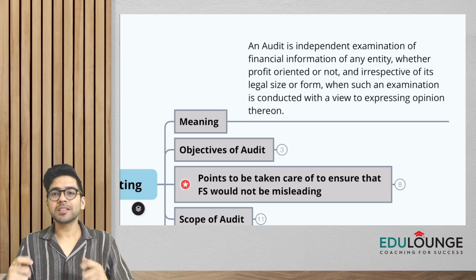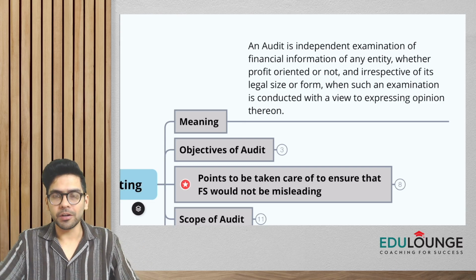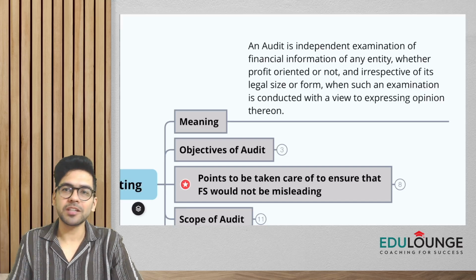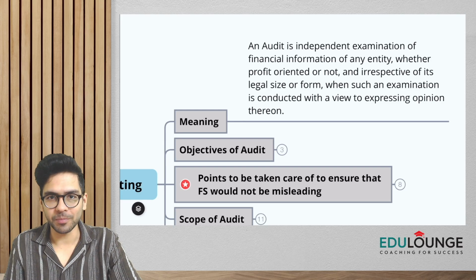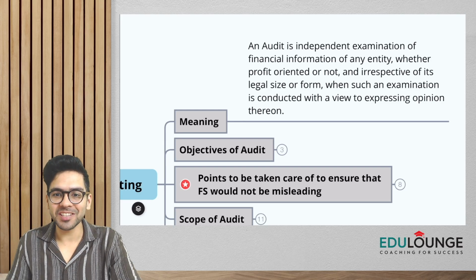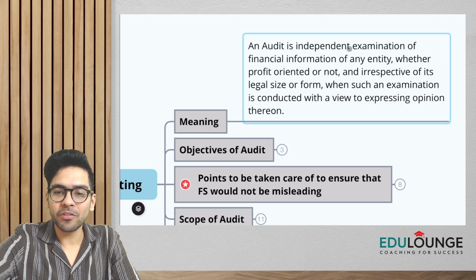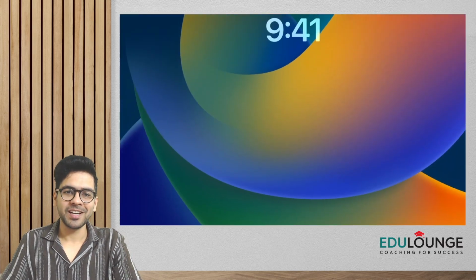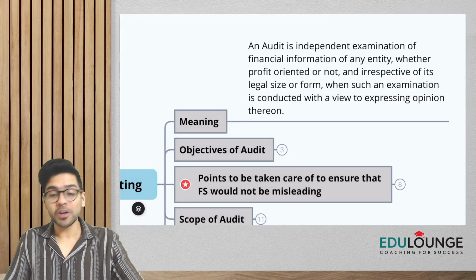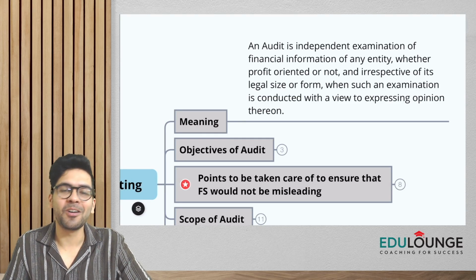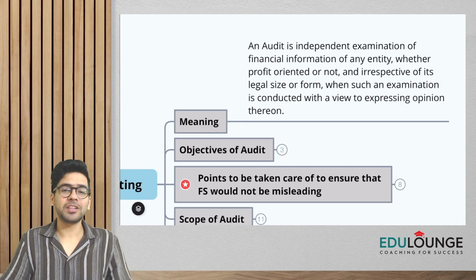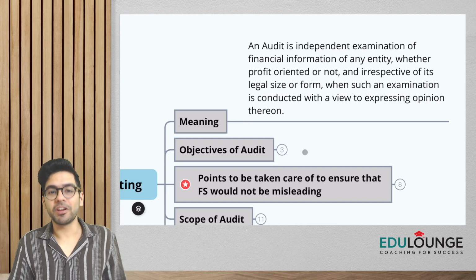But just remember, guys, when we do the audit, when we do the examination of these financial statements, our objective is to express opinion on the financial statements. And because this is a revision session, I hope all of you already know what kind of opinion we express. Basically we give an opinion on whether the financial statements are giving a true and fair view or not.